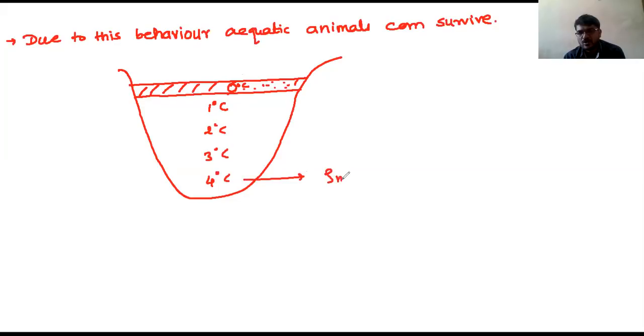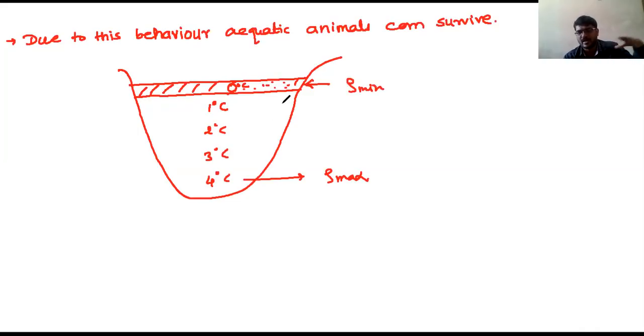So here rho is maximum, and it decreases, yes or not? So as this is maximum, the water which is at 4 degrees Celsius will go down. Then 3 degrees Celsius, then 2 degrees, 1 degree, and 0 degrees. Here the density is minimum, rho is minimum.